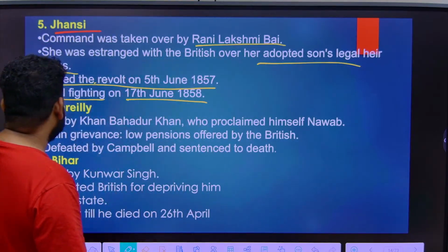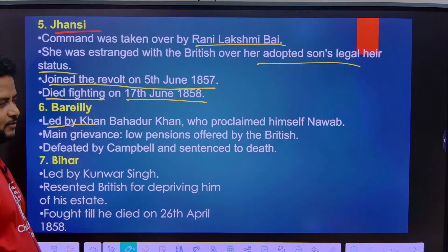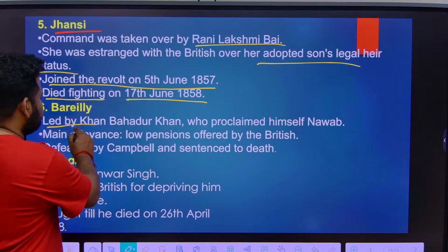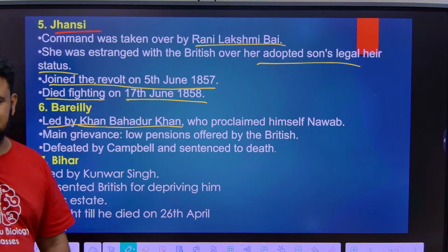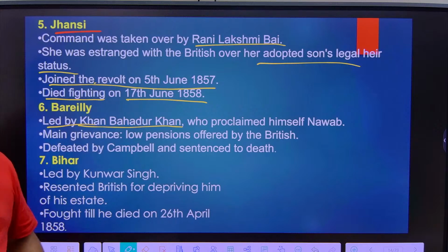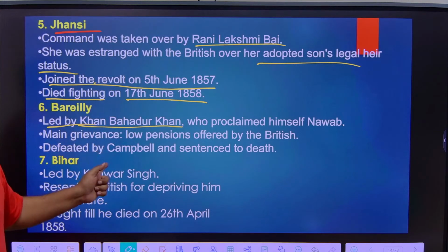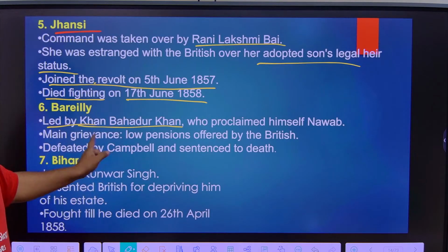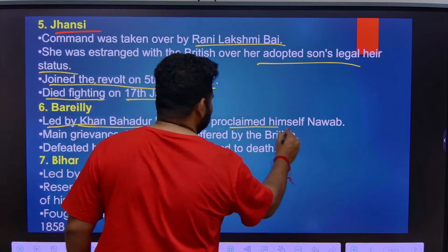Next thing is Bareilly. Okay, Rai Bareilly or Bareilly. Now they call it Rai Bareilly, but that is Bareilly only. It is Khan Bahadur Khan. Don't get confused with Bahadur Shah Zafar. It is KBK, Khan Bahadur Khan, not KFC. Khan Bahadur Khan, who proclaimed himself Nawab.